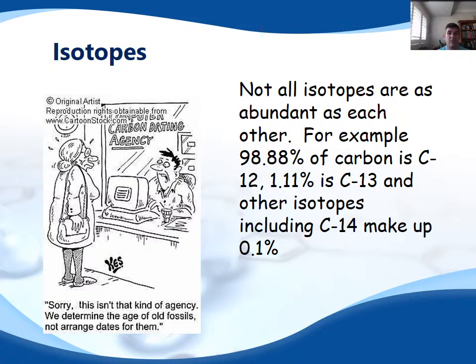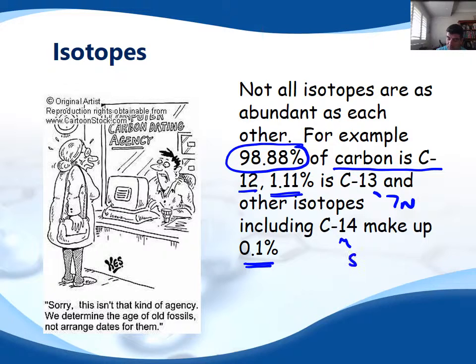The thing with isotopes is that they don't all occur equally. So, for example, when we look at carbon, carbon-12 is the most common isotope of carbon. In fact, almost 99% of carbon is carbon-12. Only a very small portion of carbon is any of the other isotopes. So carbon-13, which would have 7 neutrons, and carbon-14, which would have 8 neutrons.